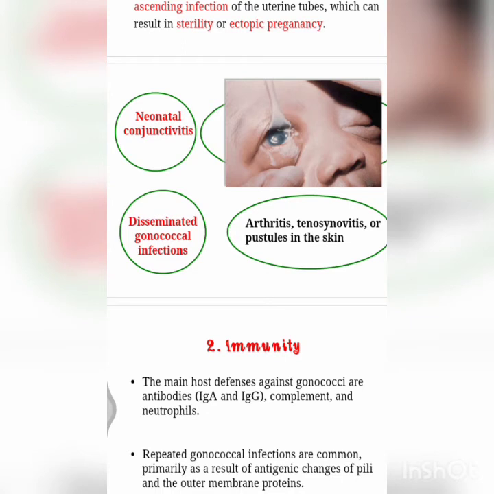Sometimes blood invasion and metastatic lesions also occur. Water can perineum, characterized by spread of infection to the periurethral tissue, causing abscesses and multiple discharging sinuses. In females, it may lead to cervicitis, pelvic inflammatory disease, and also proctitis; in males, proctitis; conjunctivitis in neonates, and also arthritis may occur sometimes. In prepubertal girls, it may lead to vaginitis and vulvovaginitis. And in newborns, you can see gonococcal ophthalmia too.